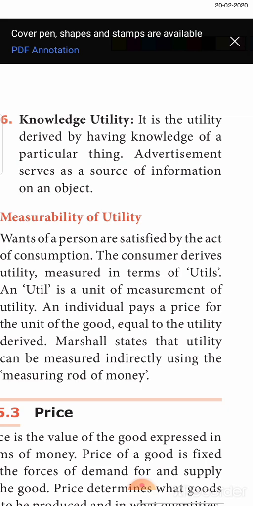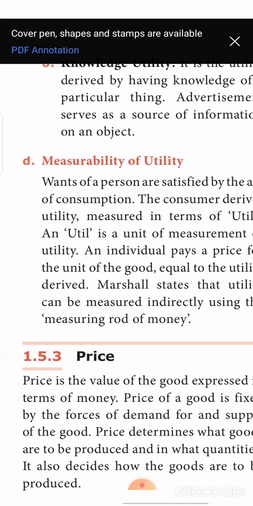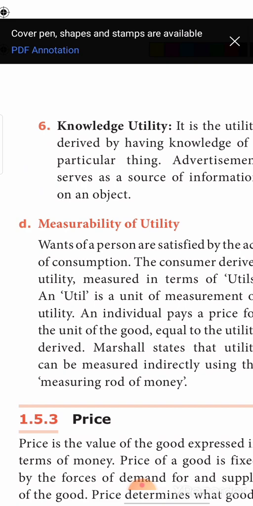Okay, so we are finishing the types of utility. What are the different types of utility? Form utility. What example did I give you? Cotton as raw material, and I gave you the example of a mixture. Time utility. I gave you the example of blood donation and bus 70. Next is place utility. What is the example? The book in the hands of the publisher and the book in the hands of the school.